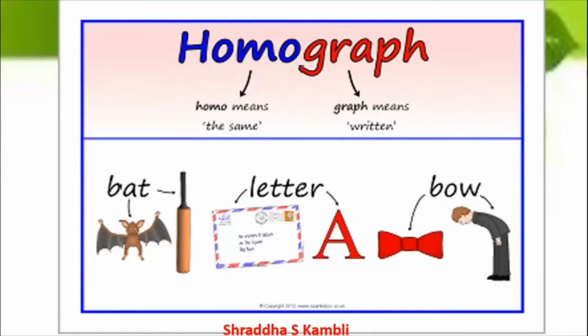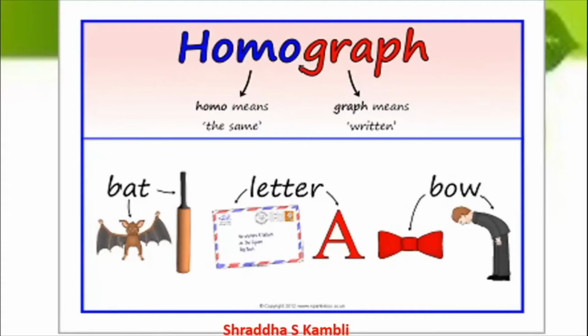So homographs means they are written in the same way. That is, the spellings are also the same. But the pronunciation may differ and the meanings are also different. Okay, so see some examples here on the screen for you. Bat, which is a bird, a mammal, and bat, which is a cricket equipment. Letter means a letter which you write to someone, a message.